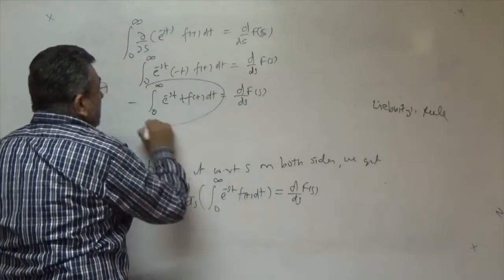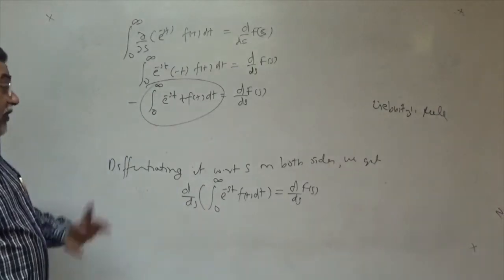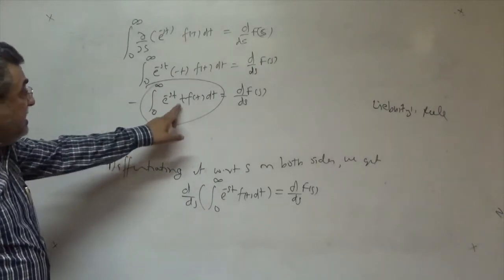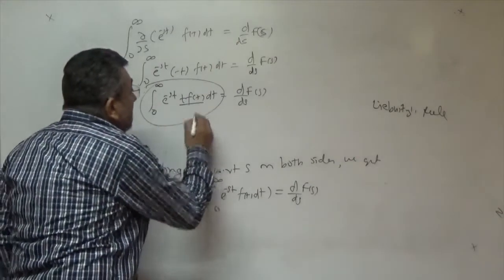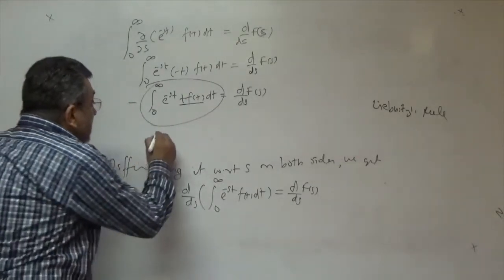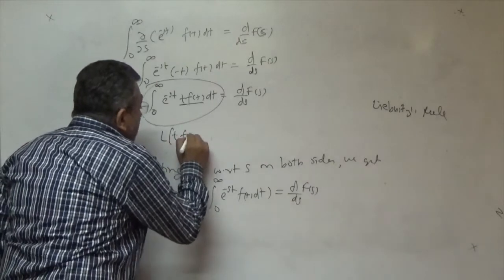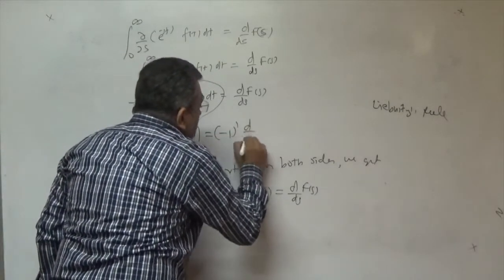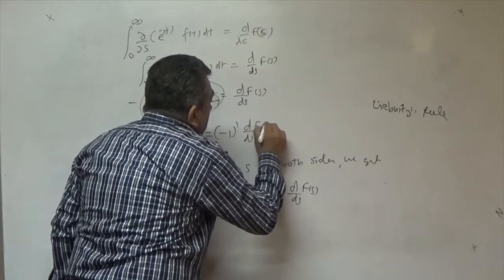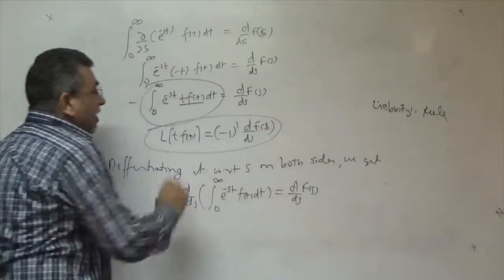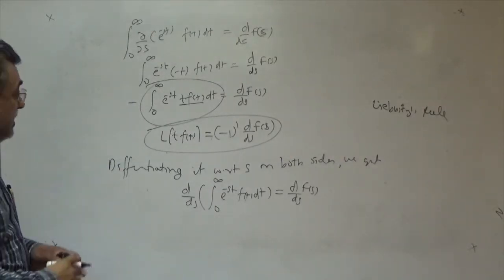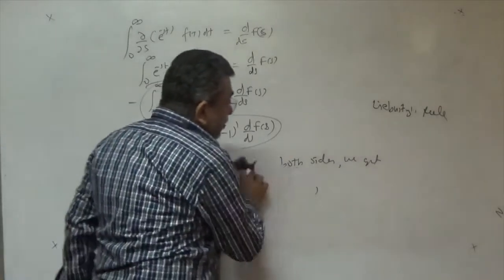What is this? By the basic rule, the integral from 0 to infinity of e to the power minus st, t into f(t), and this is the original function, so it is the Laplace transform of t f(t). Take the minus sign to this side, so this is minus 1 to the power 1, d by ds of F(s). Now you have proved the result for n equal to 1. This is the Laplace transform of t into f(t).